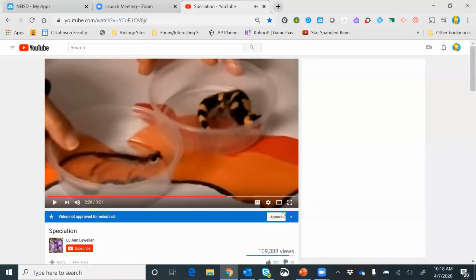So class, notice once again, I'm going to finish the video, but that was geographic isolation. Notice there was a great valley that separated these salamanders. One population adapted more camouflage. This one over here adapted more mimicry, mimicking a poisonous newt. And now there are areas where they overlap, but even though they could reproduce, those offspring, you're going to see, aren't that successful. They're kind of on their way to becoming reproductively isolated.